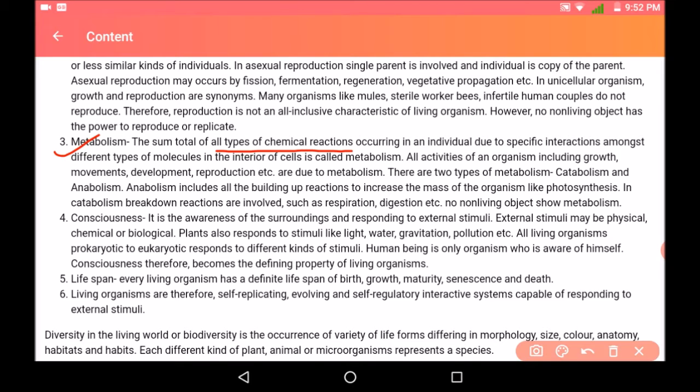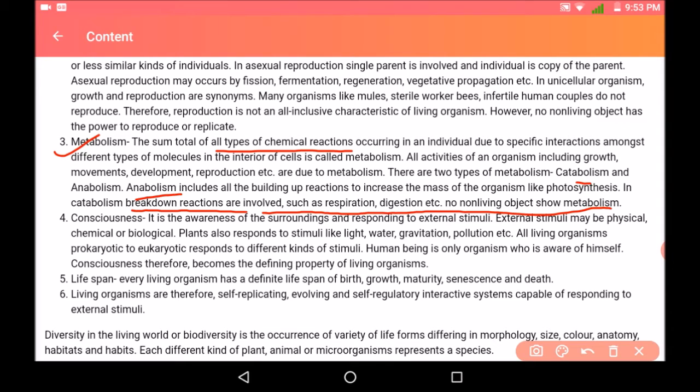And this metabolism is basically of two types. One is catabolism and the other is anabolism. Anabolism includes all the building up reactions to increase the mass of an organism, like photosynthesis. And catabolism is breakdown reactions, whose examples are respiration, digestion, etc. So we can describe anabolism as building up of reactions to increase the mass, whereas catabolism is just the reverse, that is breakdown of reactions, and examples are respiration, digestion, etc.